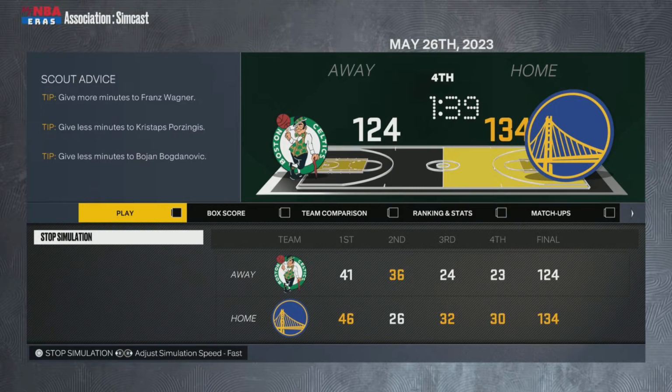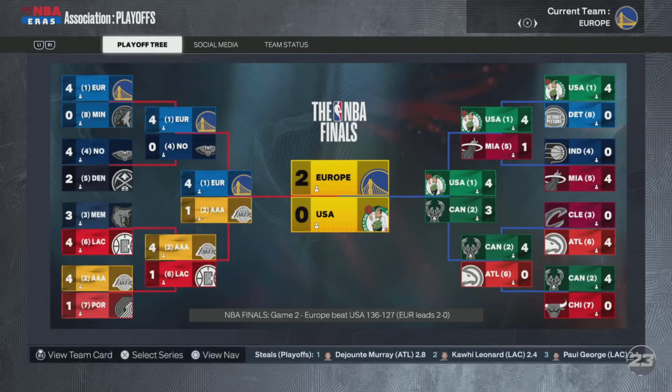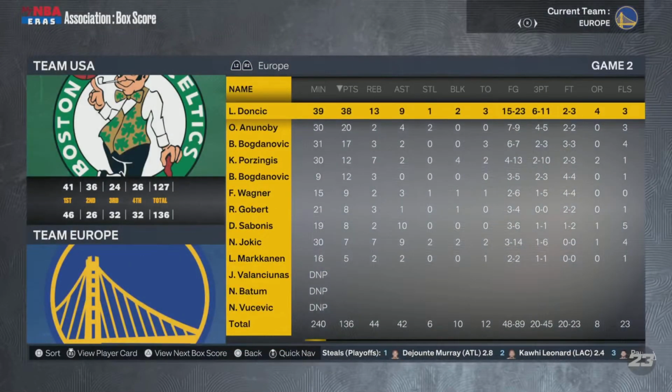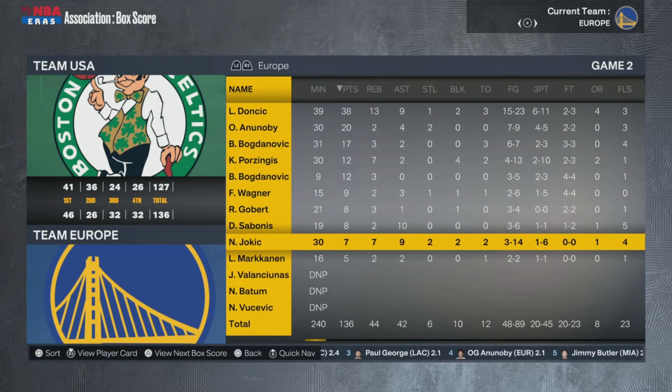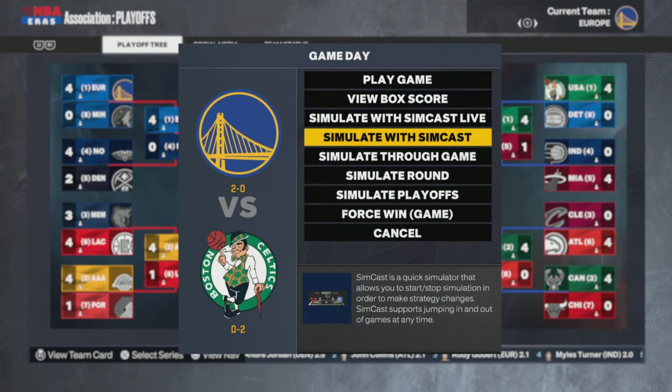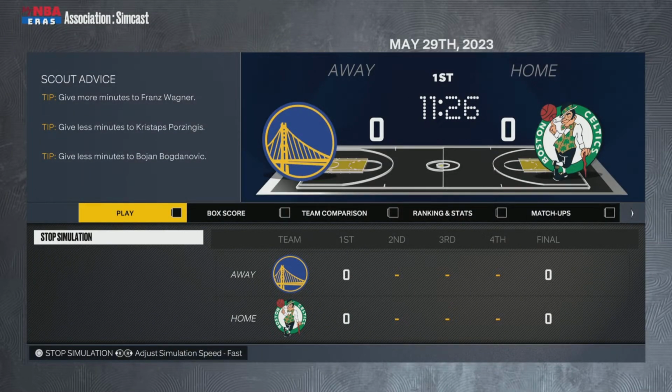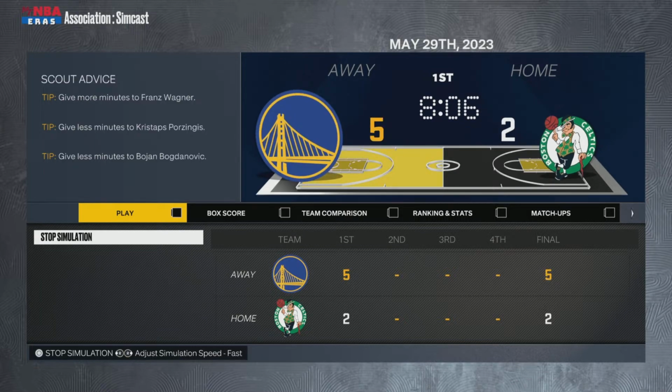They're so tough. They can drop 136 for Europe, and they take it. Doncic is just a force. Anunoby added 20 there. Bogdanovic continues his strong series, and that's what that looks like. So it's 2-0, Team Europe, and this is basically do or die for Team USA. They need this game if they want to have a chance to win this finals.